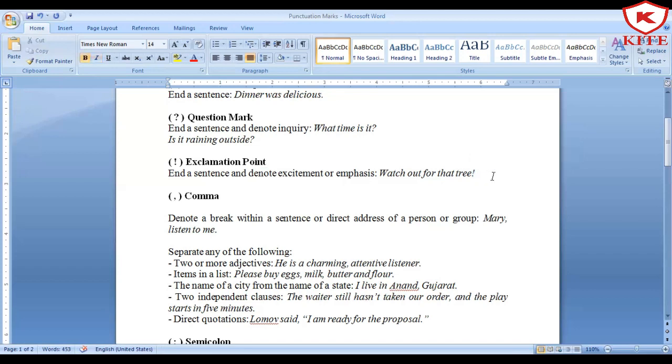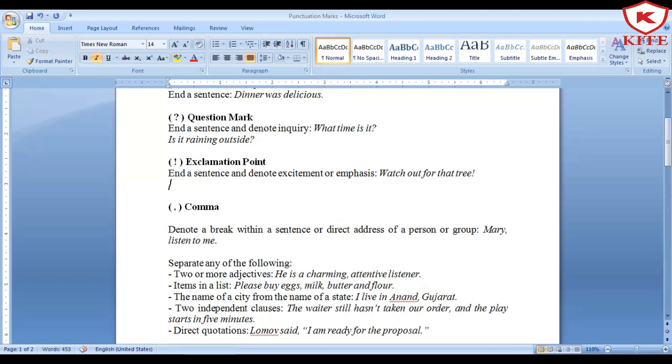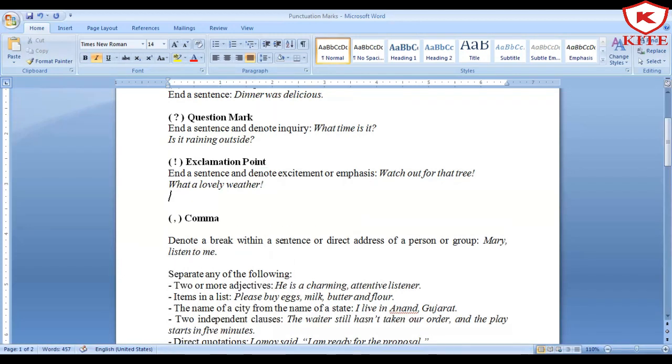You might have seen other exclamatory sentences when you were studying in school, like for example, what a lovely weather! An exclamation mark, because this shows that there is something different, something good about the weather. There are some other interjections that are used which show exclamation marks, like for example, oh!